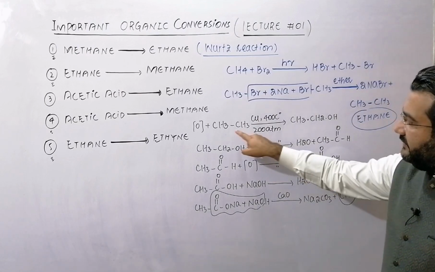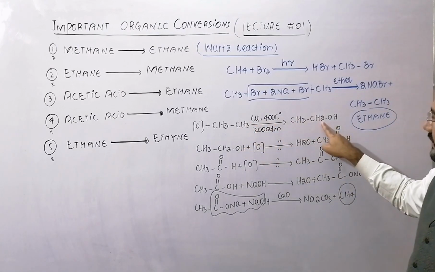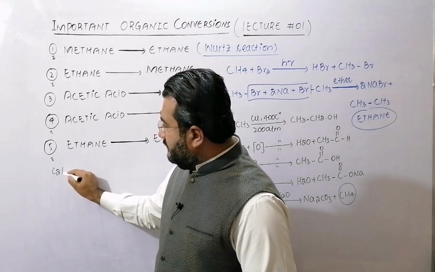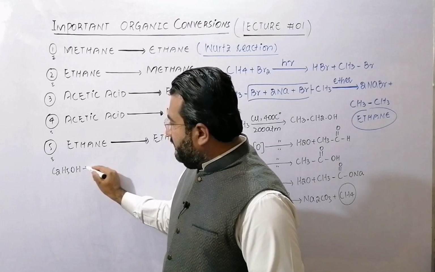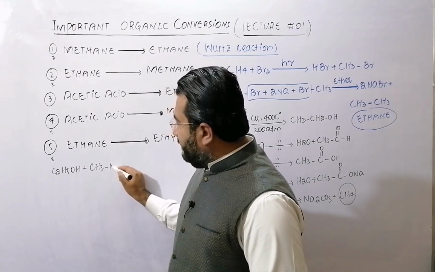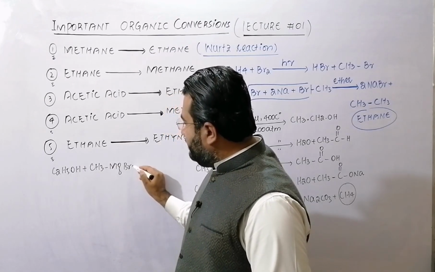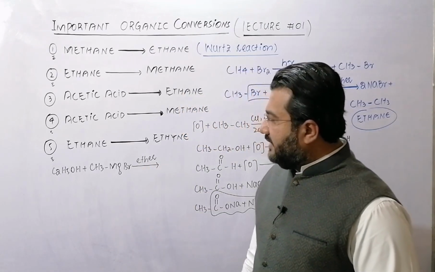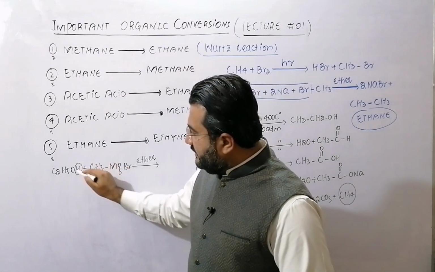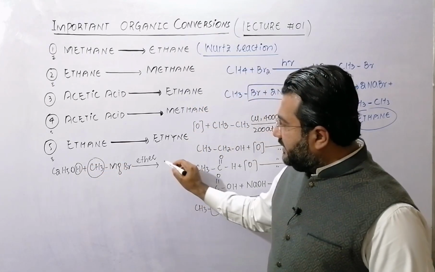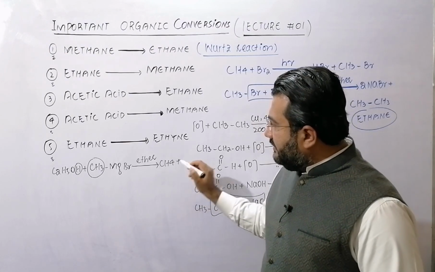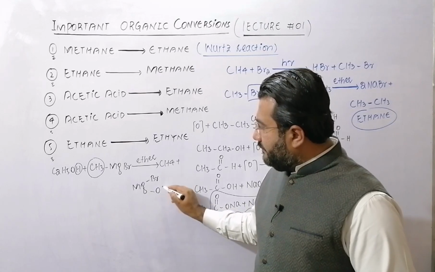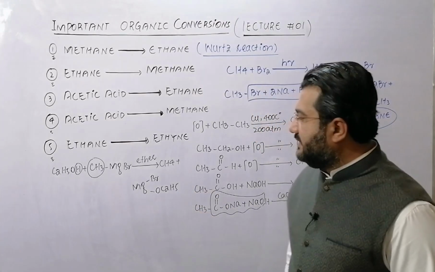In that case, you will first change ethane to ethanol by oxidation, and then ethanol will be made to react with methyl magnesium bromide, Grignard reagent, in the presence of ether. And my dear students, the hydrogen of the alcohol combines with the alkyl group of the Grignard reagent, so methane plus ethoxy magnesium bromide is produced.